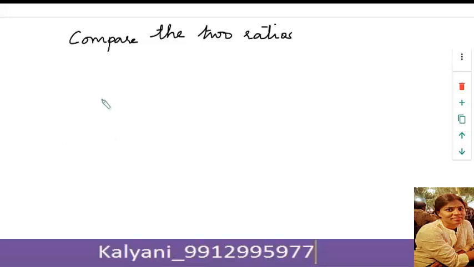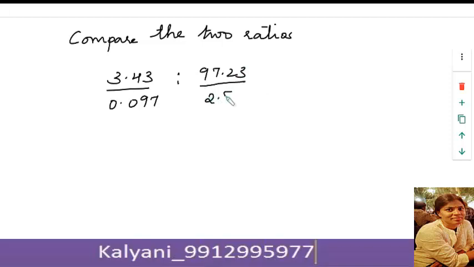These are related to each other as 3.43 divided by 0.097 is to 97.23 divided by 2.77, which is 35.37 is to 35.10, or it is 1:1 approximately.